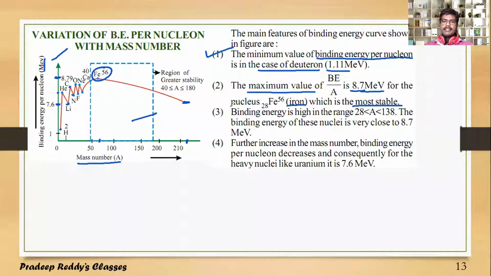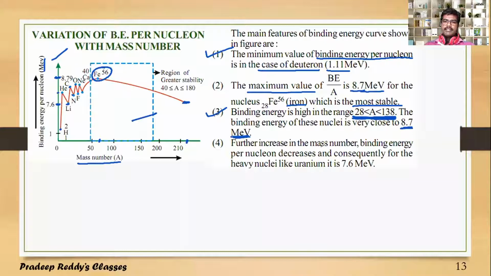And next, binding energy is high in the range of mass number between 28 and 138. The binding energy of these nuclei is very close to 8.7 million electron volt. Therefore, those elements whose mass number is between 28 and 138 usually have greater average binding energy, 8.7 million electron volt. Therefore, they are said to be stable elements.